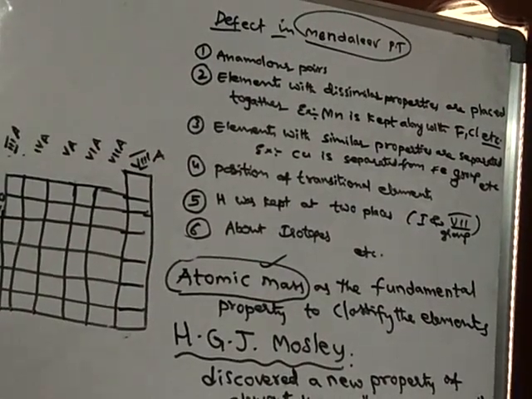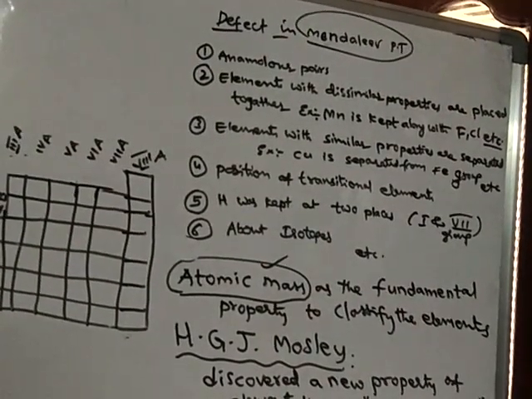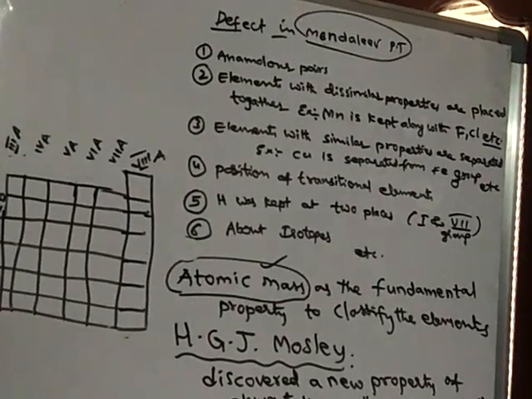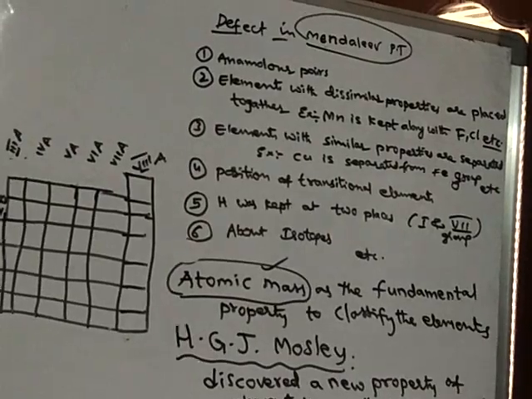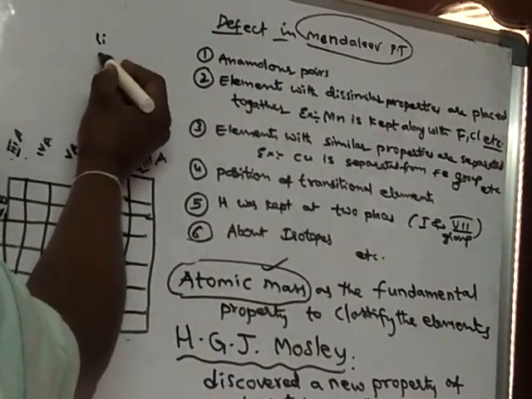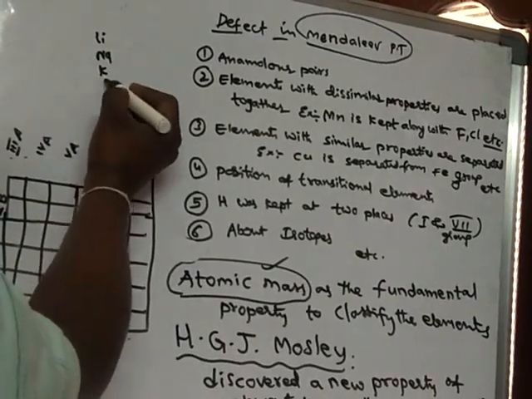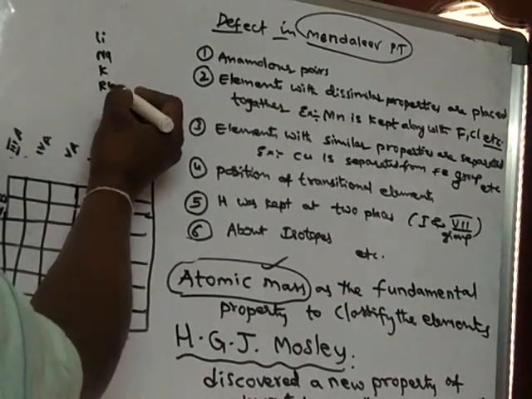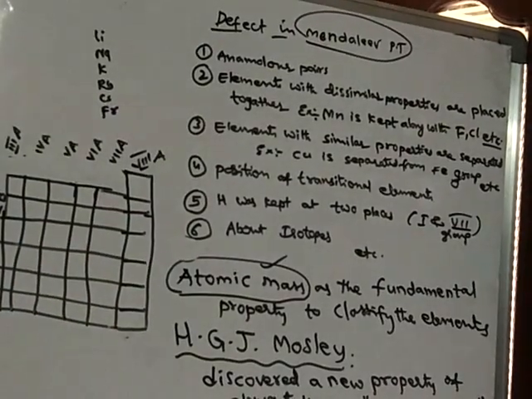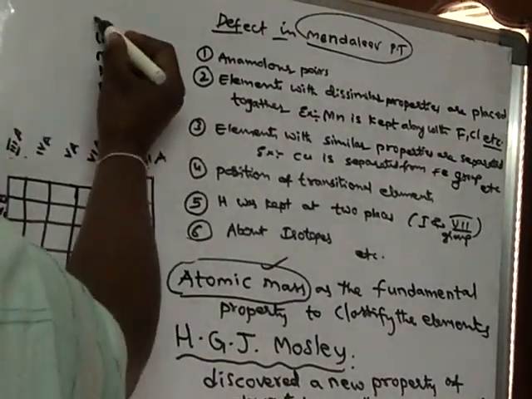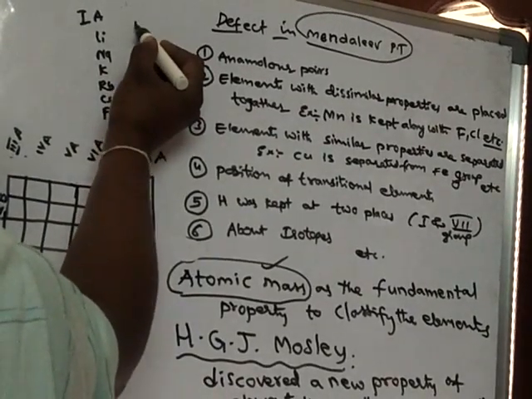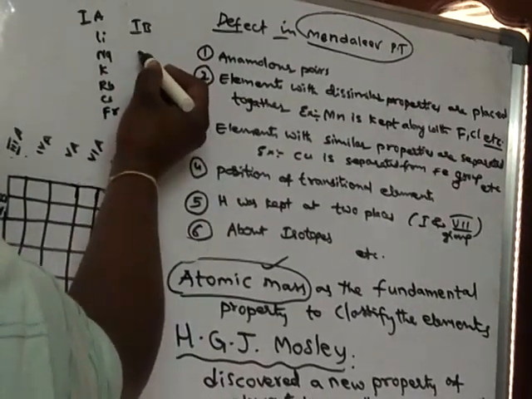For example, first A group elements differ in their properties from first B group elements. What are first A group elements? Lithium, sodium, potassium, rubidium, cesium, francium. All these are 1A group elements. But what are 1B group elements?